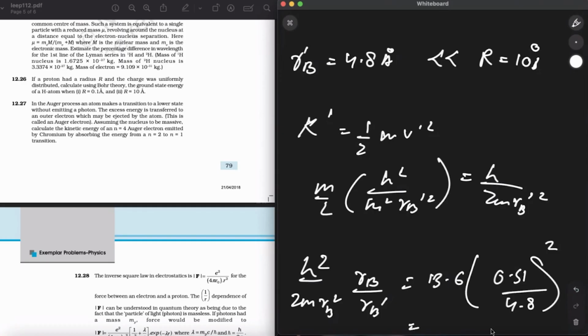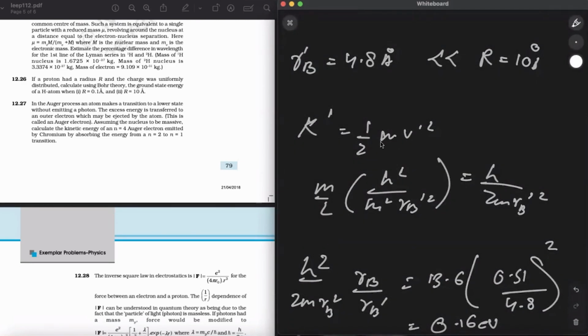So calculating for this, this value will be 0.16 electron volt.